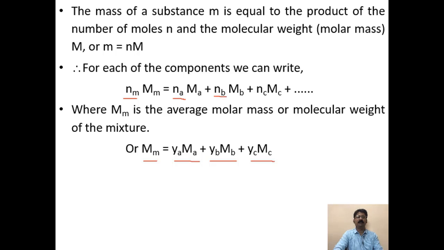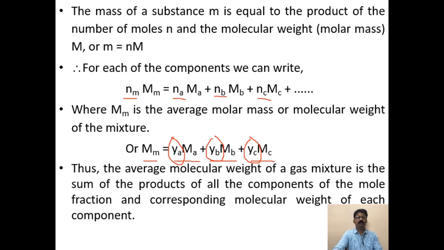Similarly, nb by nm, nc by nm. So na by nm is ya, the mole fraction of constituent A. Similarly, the mole fractions of constituents B and C. Thus the average molar weight of a gas mixture is the sum of the products of the mole fraction and the corresponding molecular weight of each component.